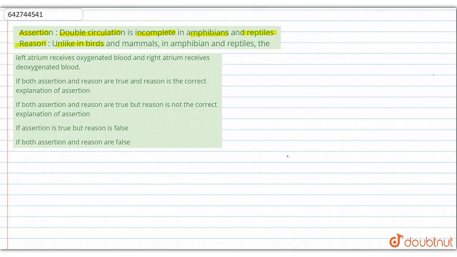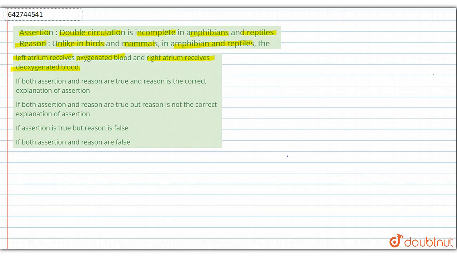Hello students, so our question is: Assertion: double circulation is incomplete in amphibians and reptiles, and the reason is: unlike in birds and mammals, in amphibians and reptiles the left atrium receives oxygenated blood and right atrium receives deoxygenated blood. We need to answer whether the given assertion and reason are correct, and whether the reason is the correct explanation of the assertion or not.